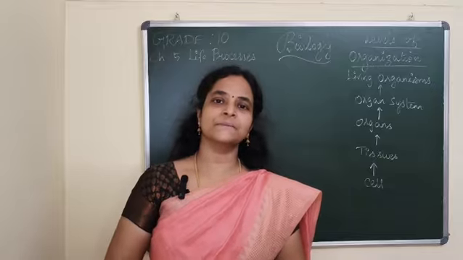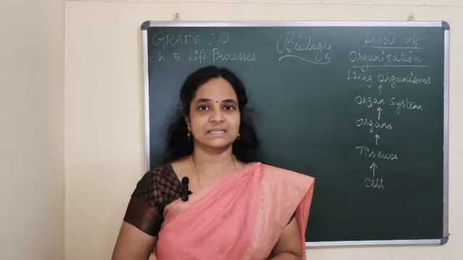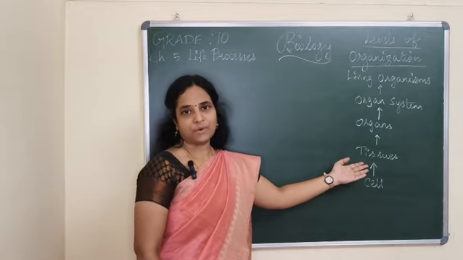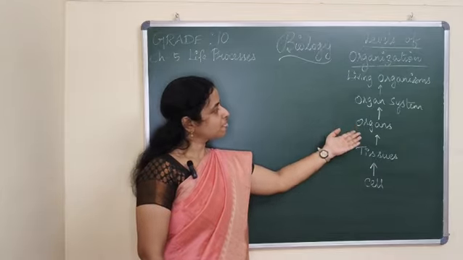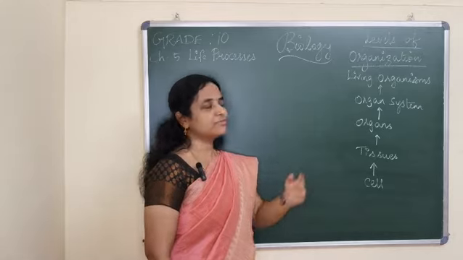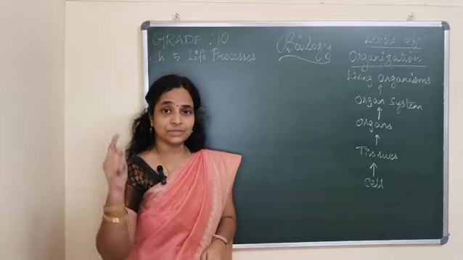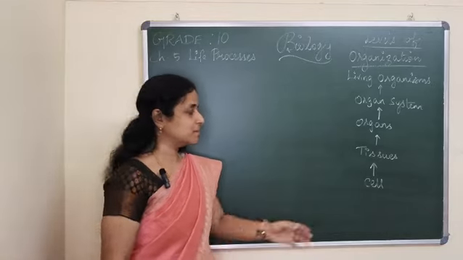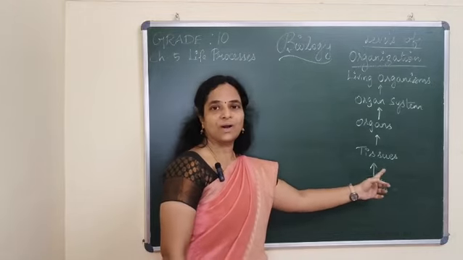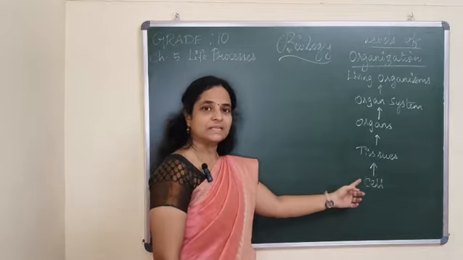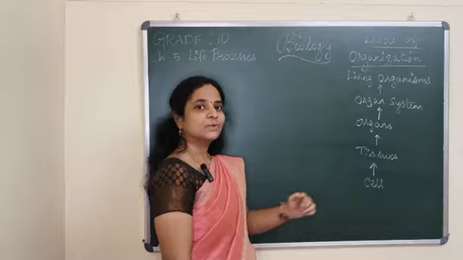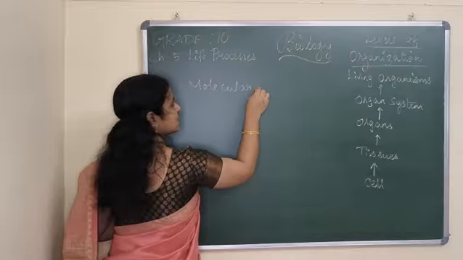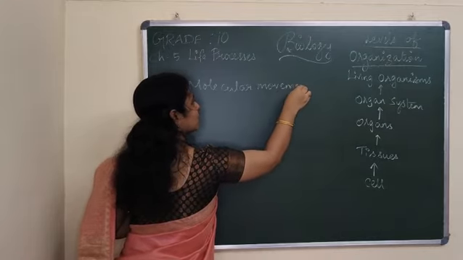So we already know that all our body is made up of cells, and we also know the levels of organization: cells combine together to form tissues, tissues form organs, organs form organ systems, and organ systems form living organisms. I told you there are certain movements that take place in the living organism, especially in the molecule called cell. When there is a movement that takes place in the molecule, you call those movements molecular movements.